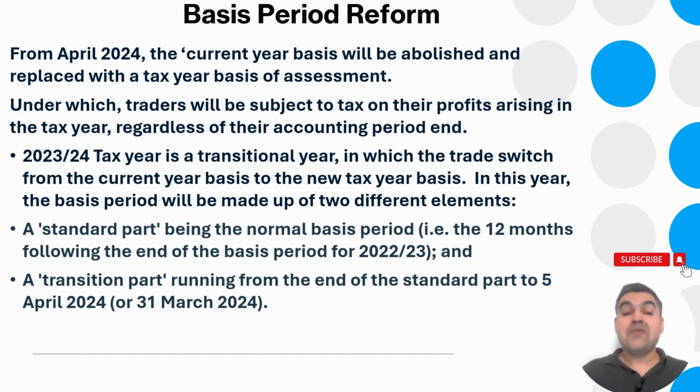Do not panic. There will be two elements: a standard part, being the normal basis period, that is the 12 months following the end of the basis period of 2022-23, and a transitional part running from the end of the standard part to 5th of April 2024, or 31st March 2024. I will show you with illustration which will make it very easy for you.